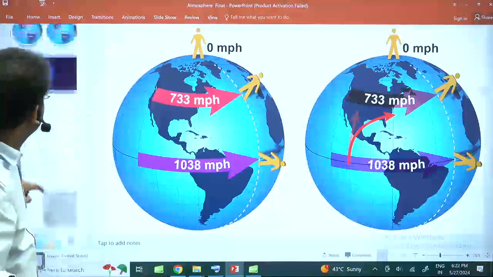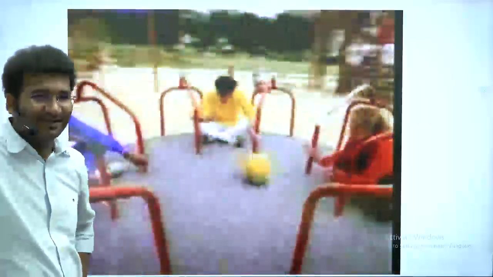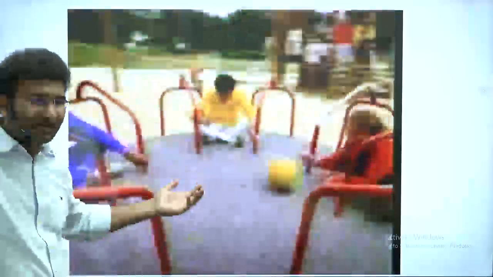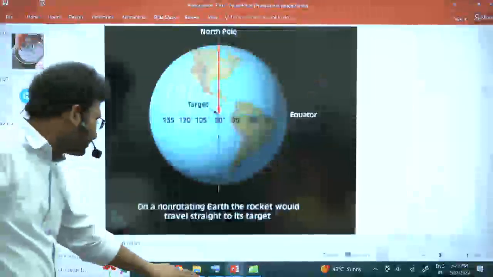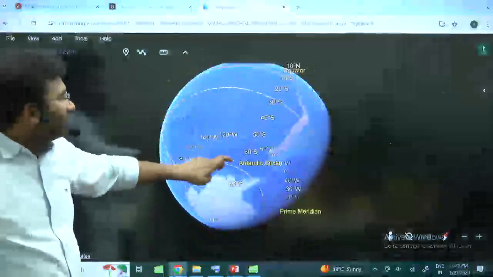Just a minute. This one. What do you call it in Hindi? लेकिन बचपन में तो you have seen, or at least many of you have played.